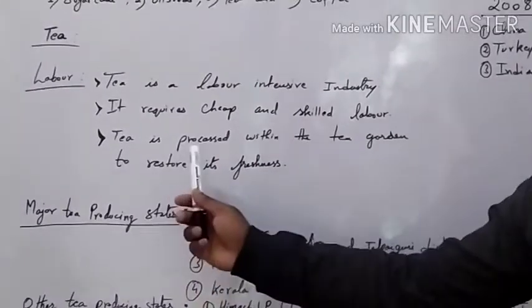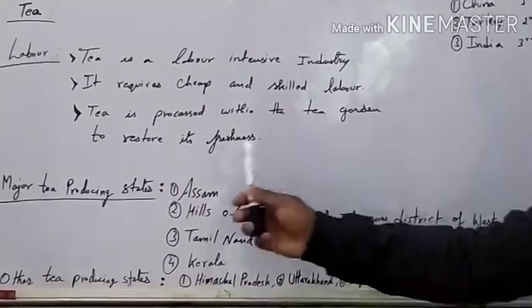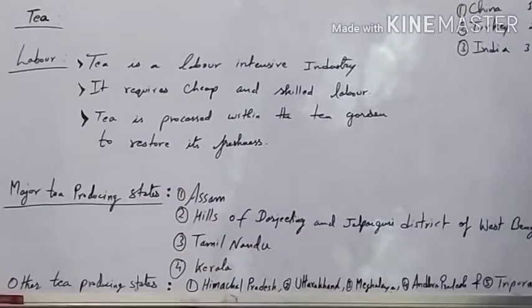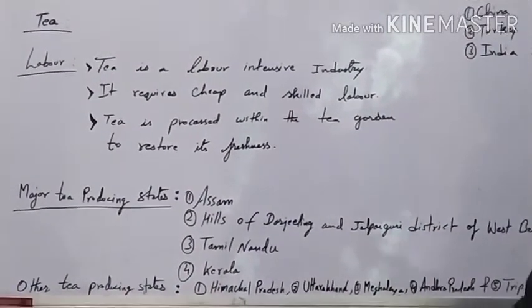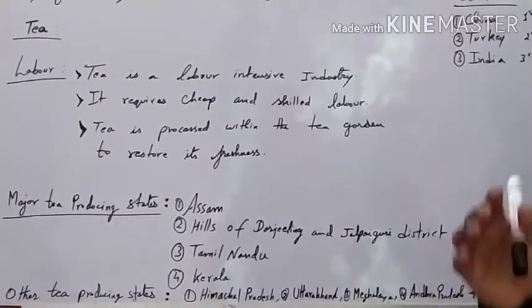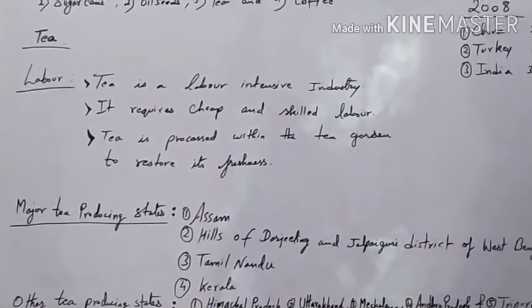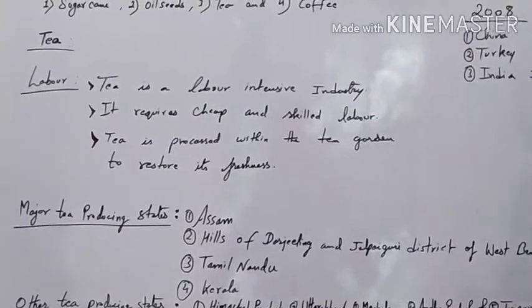Tea is processed within the tea garden to retain its freshness. To preserve the freshness, the tea processing work has to be done in the tea garden area only. So this is one of the important factors that we have to keep in mind.